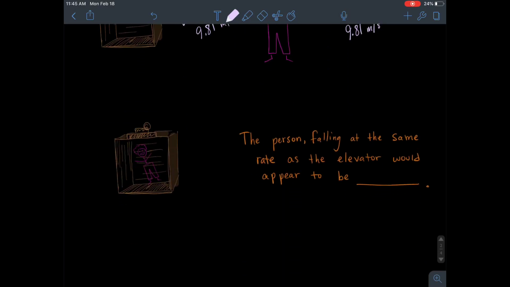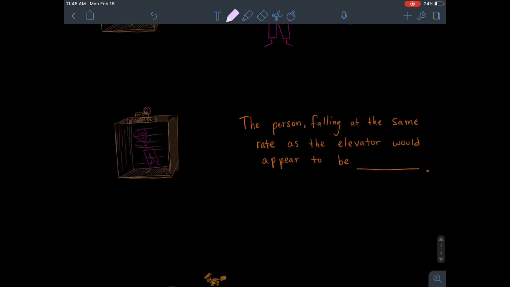Well, then Einstein was thinking, what if that person was in the elevator? Probably pretty scared, but falling at the same rate the elevator is, hoping that the ground isn't coming near. But let's imagine there is no floor. If both were falling at the exact same rate of 9.81 meters per second squared, the person and the elevator are falling at the same rate. It would appear that they would be floating, because they would be falling with one another.